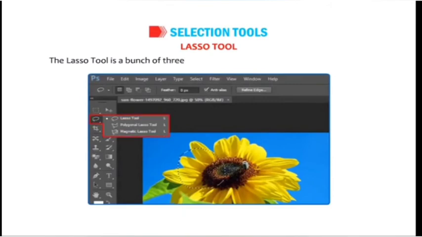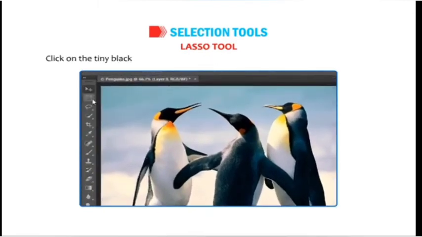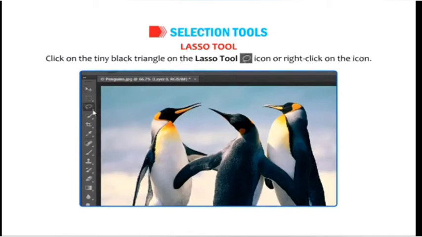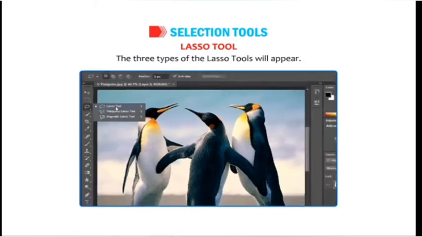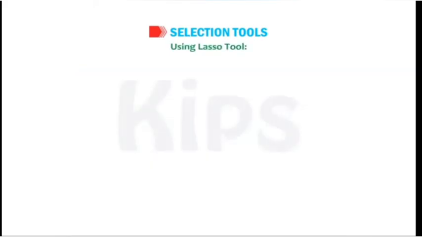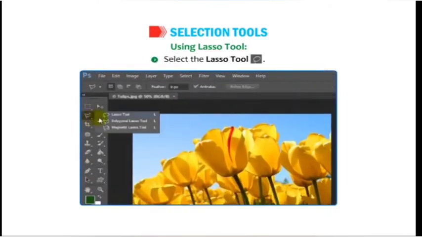Lasso tool. The lasso tool is a bunch of 3 very useful tools used for freehand selections. Follow these steps to select a part of the image using the lasso tools. Open any image. Click on the tiny black triangle on the lasso tool icon or right-click on the icon. The 3 types of the lasso tools will appear.